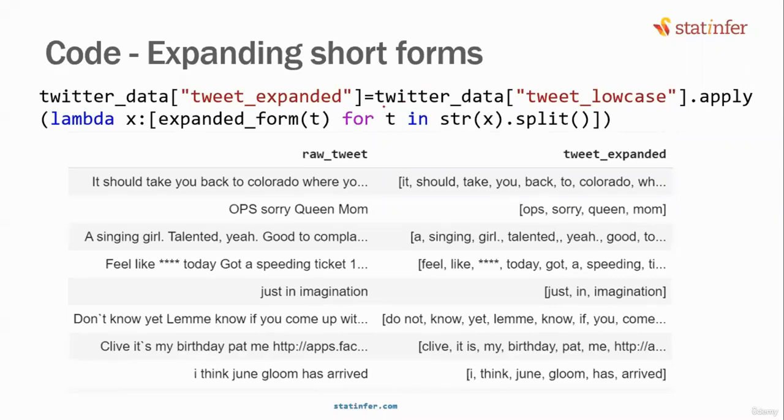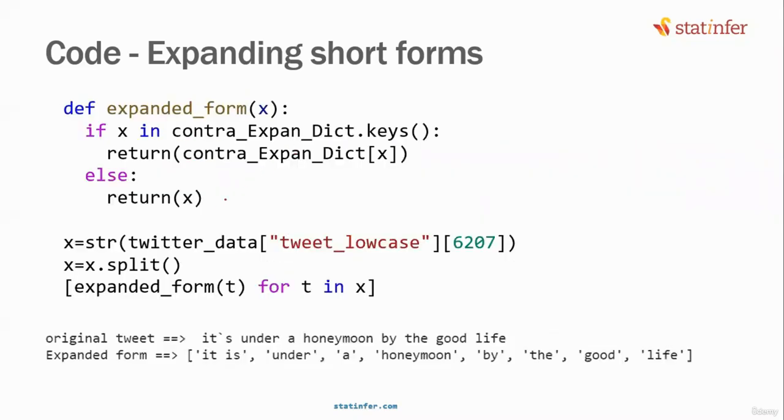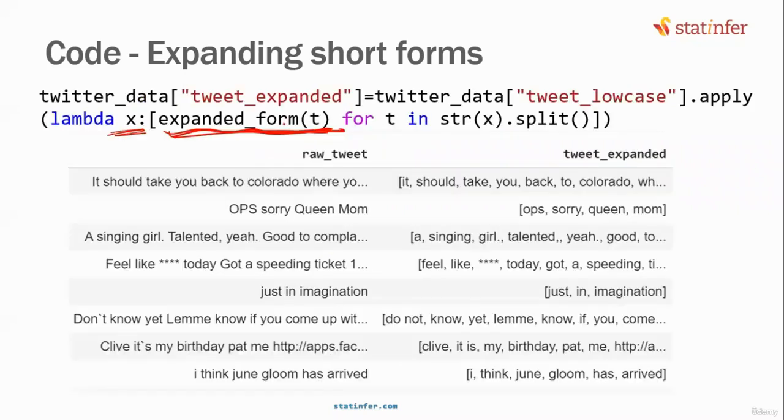So right now, for the Twitter data, I'll go to the lowercase tweet column, dot apply lambda x. Here I have to put the function, right? So this is known as list comprehension. How do you read this list comprehension? Result, condition 1, condition 2, condition 3, condition 4, you keep on writing like this. So my result is the expanded form of t. This is my result. Expanded form of t means it will go to this function and send it. For t in the tweet.